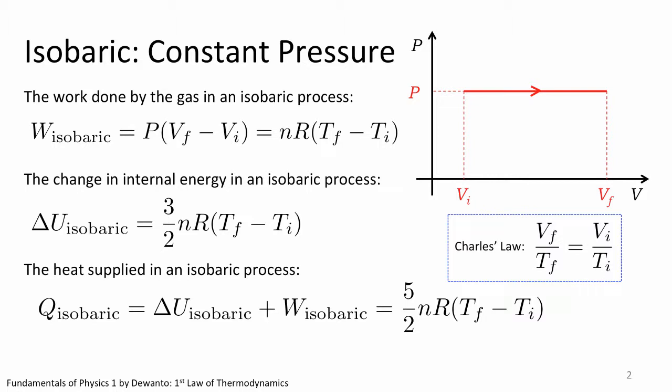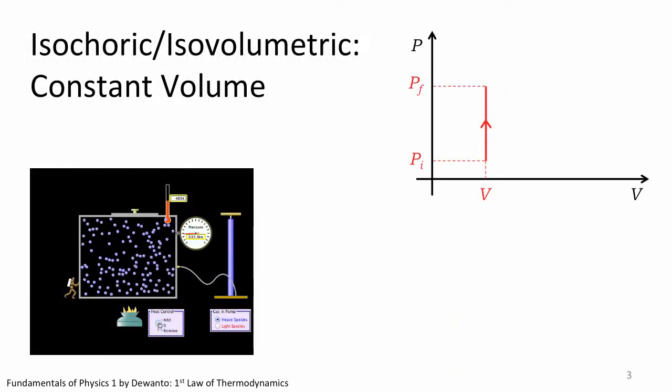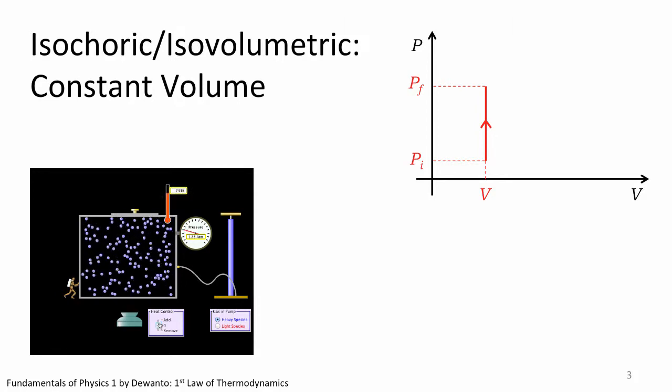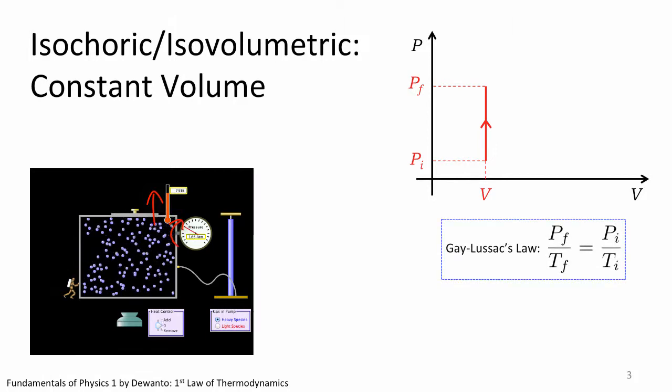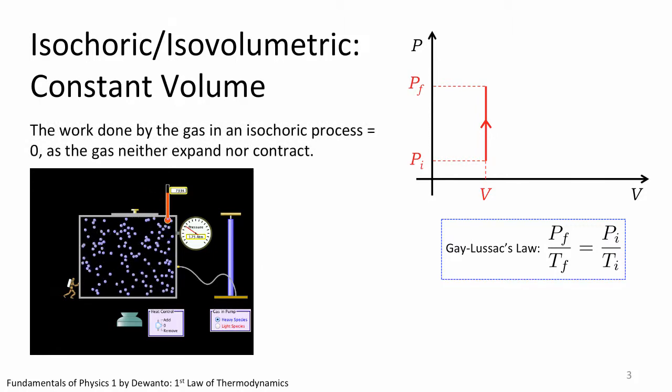How about heating n moles of gas at constant volume, of which the PV diagram is presented here? Such a process carries a technical name: isochoric or isovolumetric. In this case, the increase in temperature is accompanied by the increase in pressure as governed by Gay-Lussac's law. As you can see from the PV diagram, isochoric heating involves no work at all, because by definition, an isochoric process does not involve change in volume.